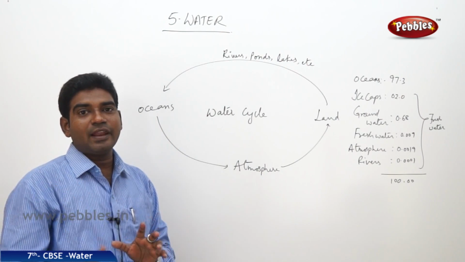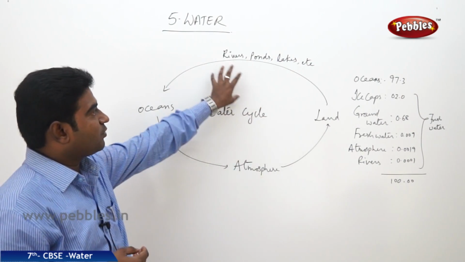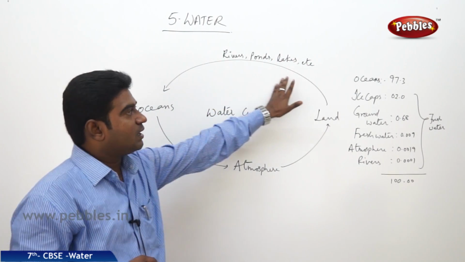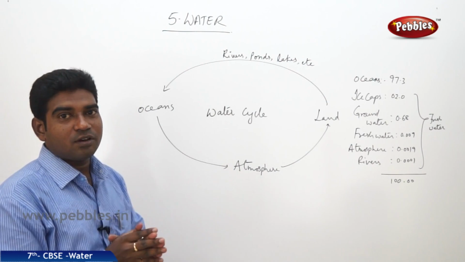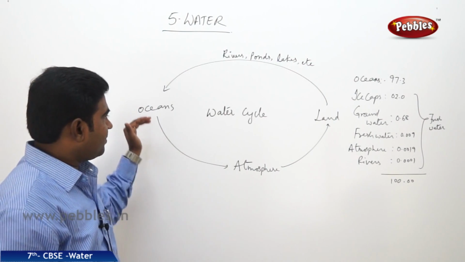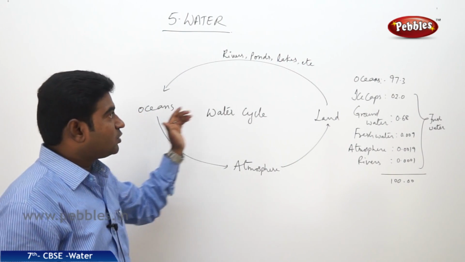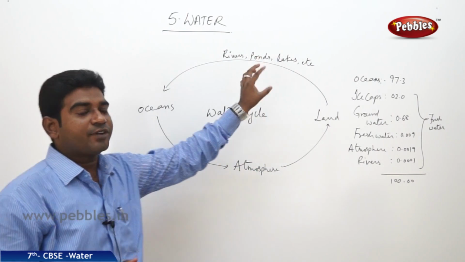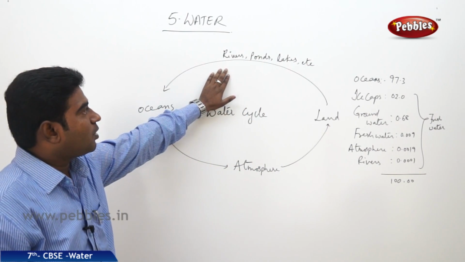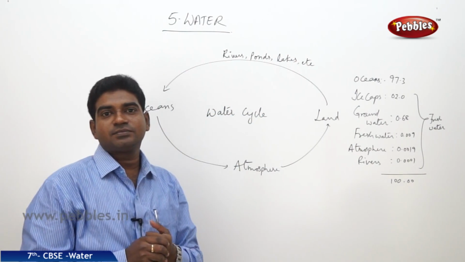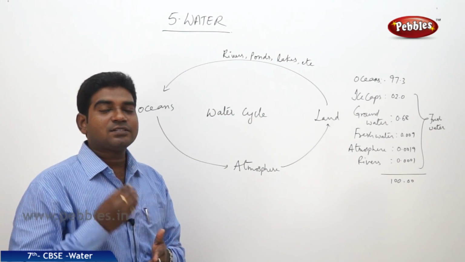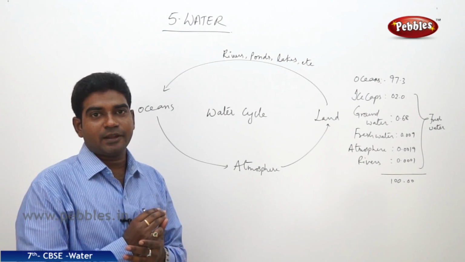Where does it reach on the land? It reaches the rivers, ponds, lakes, etc. So the process of water reaching from oceans to the land, in different small bodies of water, that is rivers, ponds, lakes, is known as the water cycle. Let us now learn the water cycle concept in detail.